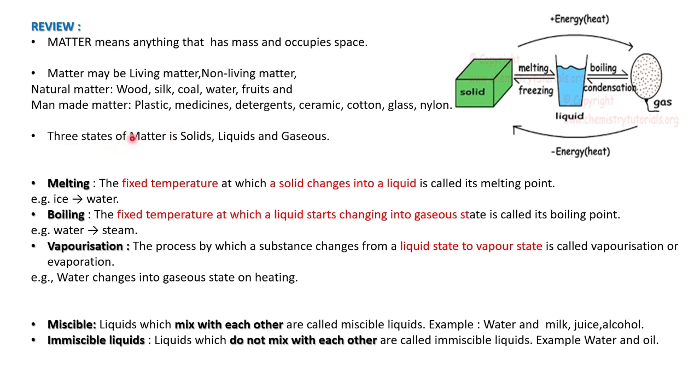Then further, states of matter. States of matter are classified as solid, liquid and gaseous. Then further in this we have to see what is melting, what is boiling, what is vaporization. The fixed temperature at which a solid changes into liquid is called the melting point. Boiling point is the fixed temperature at which liquid starts changing into gaseous. That is called the boiling point. And vaporization is when the liquid changes into the vapor state.